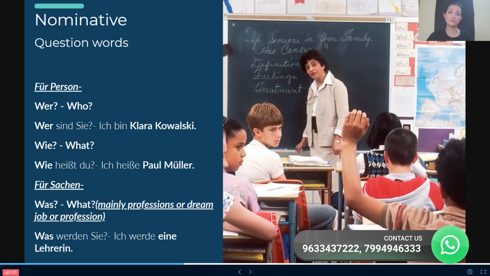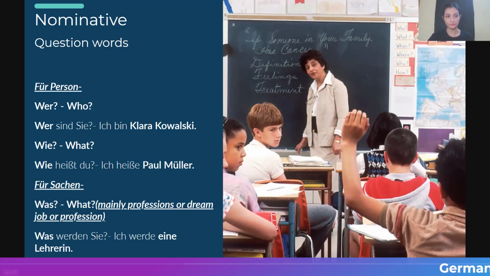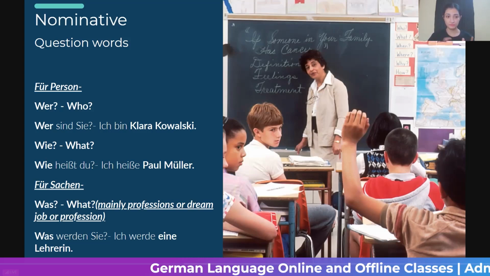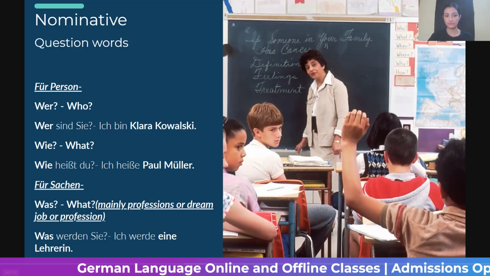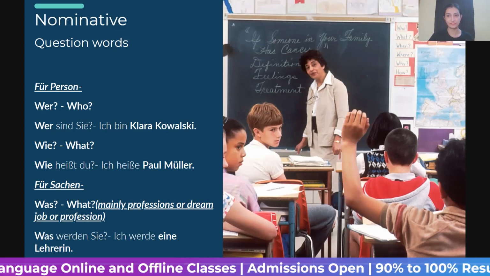But in some cases, not all, instead of was, we use wie representing what, mainly in questions related to our personal life, like your name, your profession, or your phone number, and so on. For example, wie heißt du, here we are asking the person's name, which is personal information. So that's the reason we use wie as what and not was. So wie heißt du has the answer Paul Müller, or Clara Müller, whatever name you want to put.